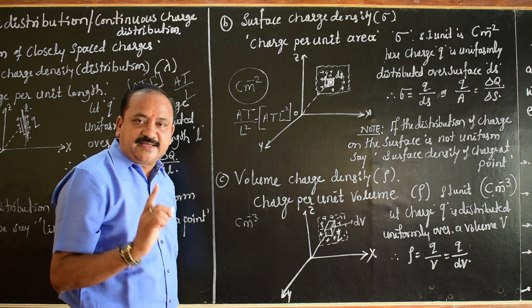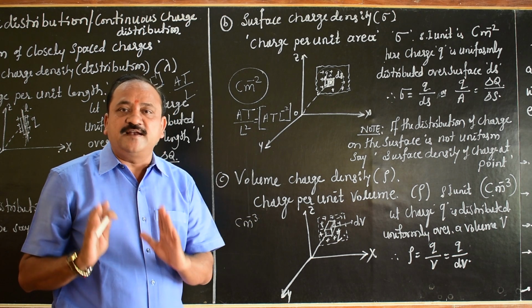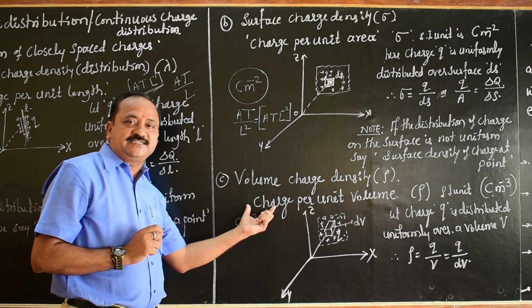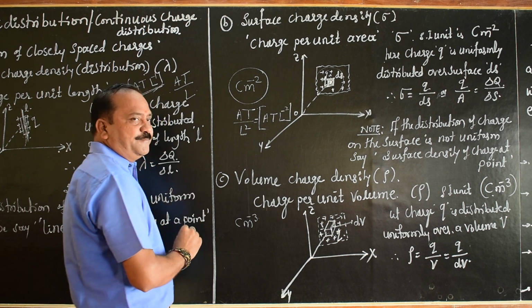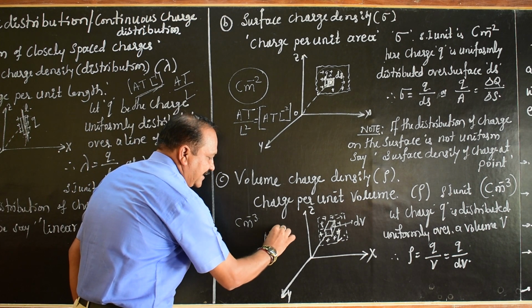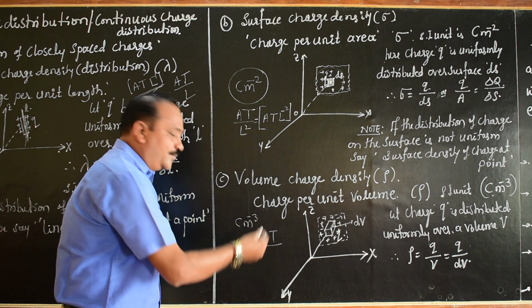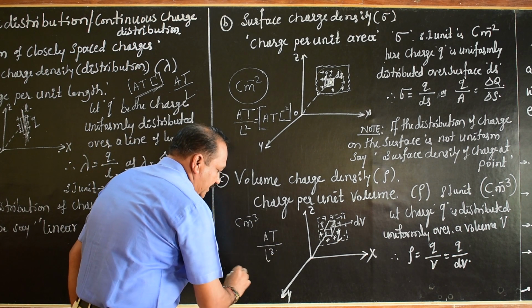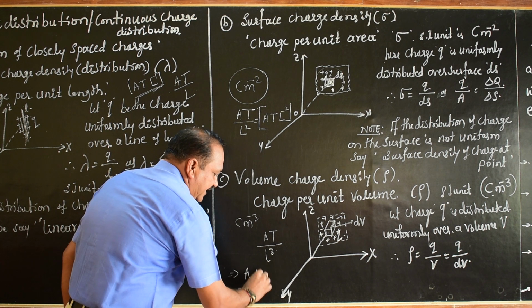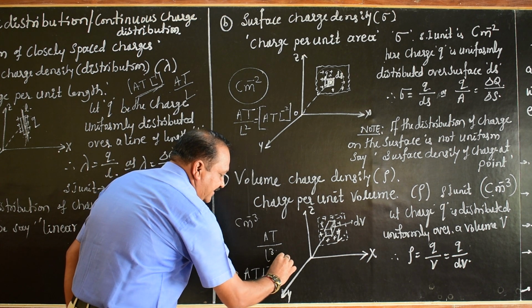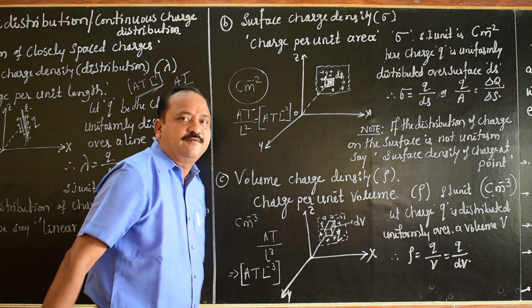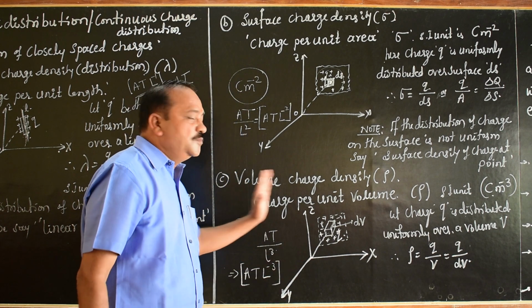The dimensional formula of volume charge density: charge is AT, volume is L cube, so it is A T L minus 3.